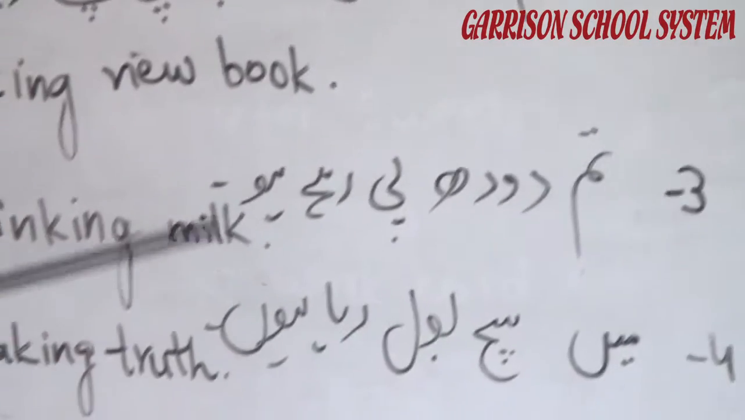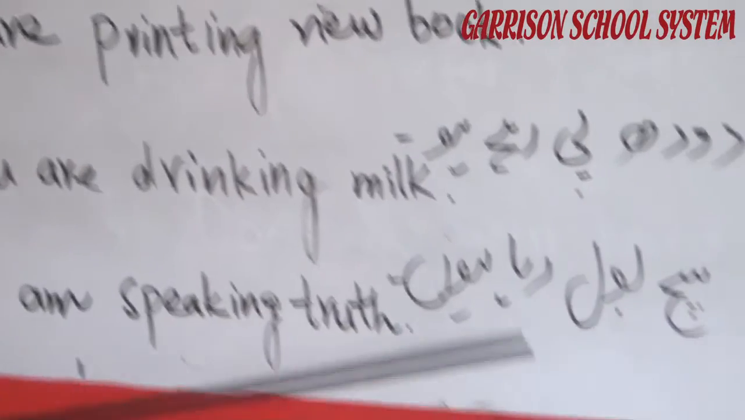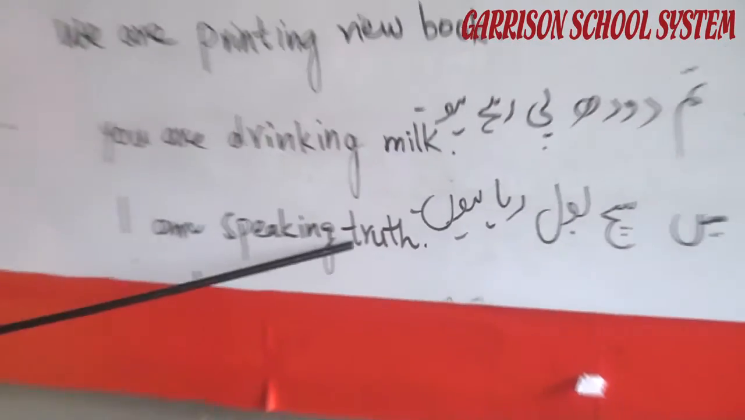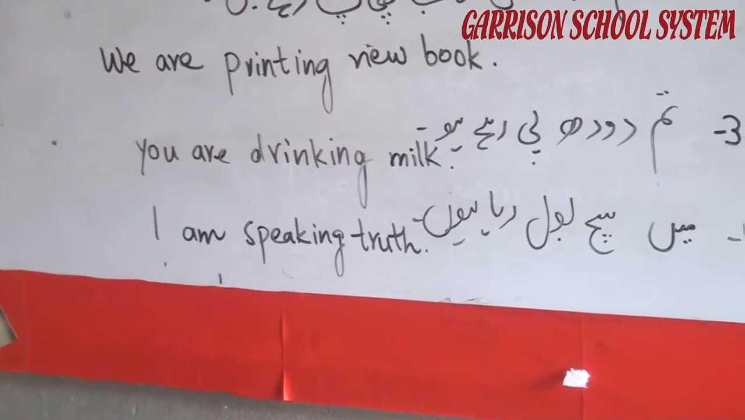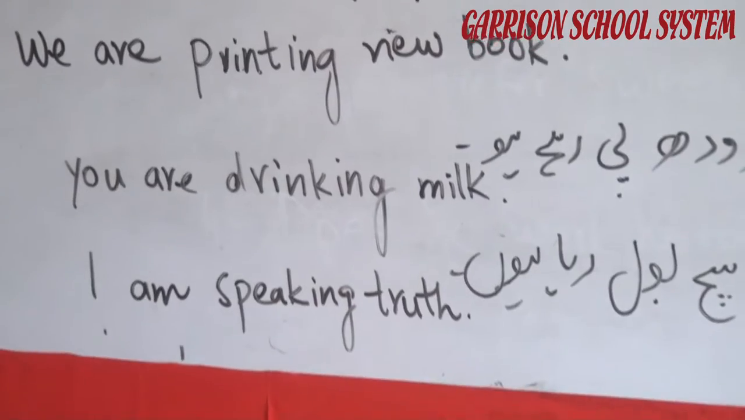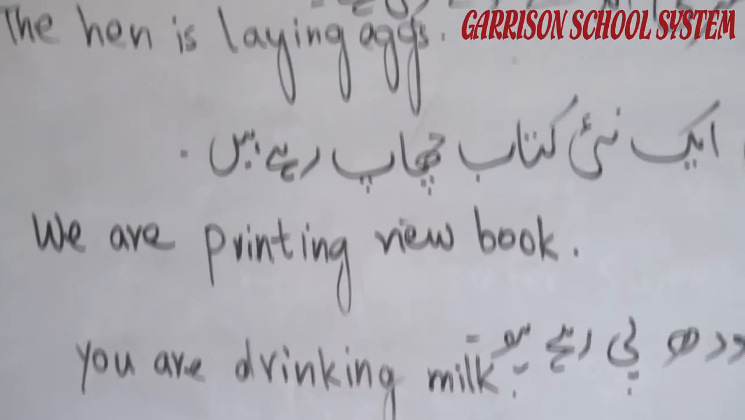तुम दूध पी रहे हो. You are drinking milk. मैं सच बोल रहा हूँ. I am speaking truth. These are the examples given to you of the positive sentences of present continuous tense.